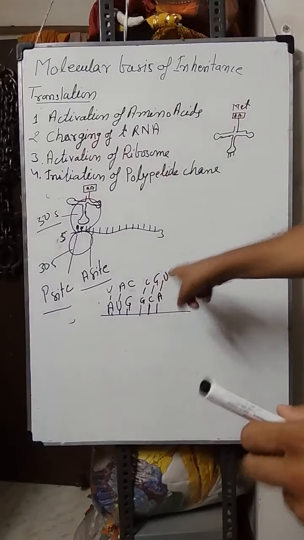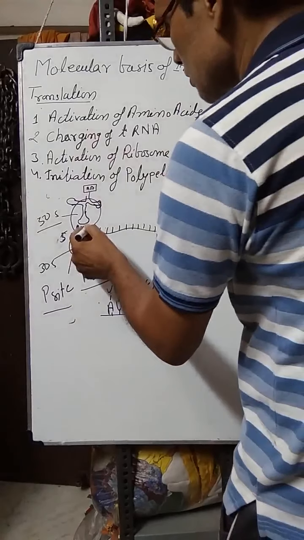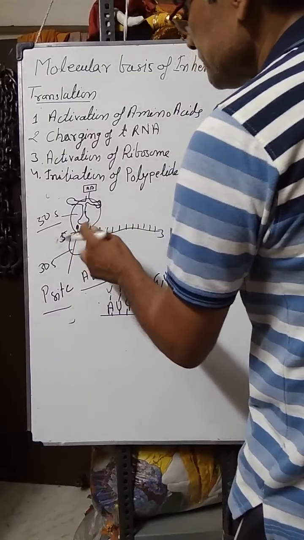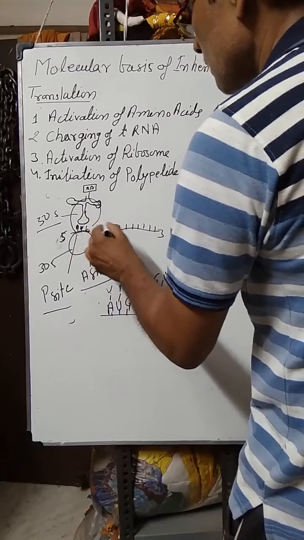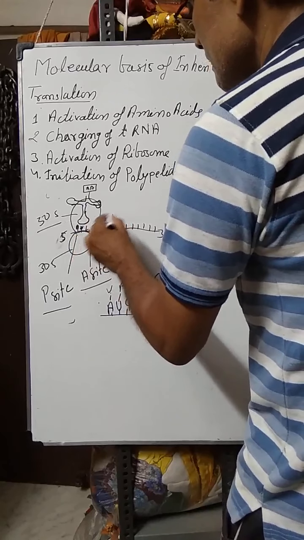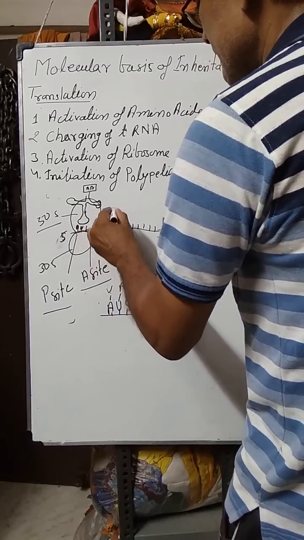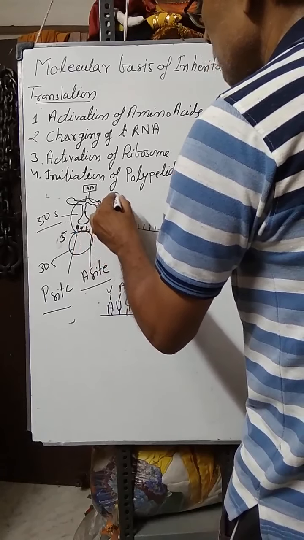So CGU, that is the next third codon, 1, 2, 3. So here another transfer RNA will carry another amino acid.